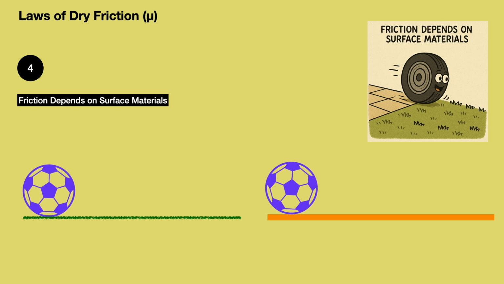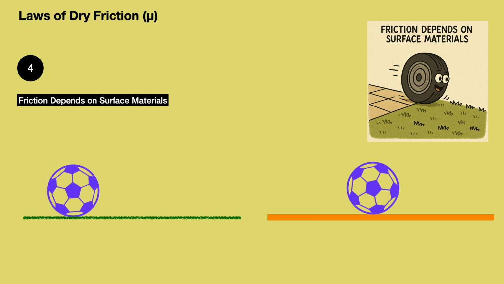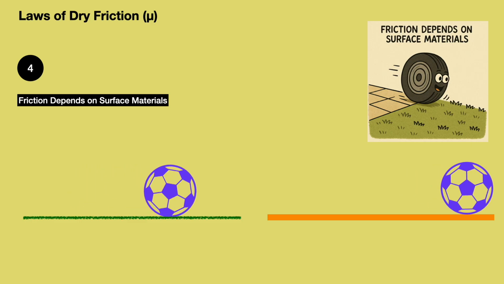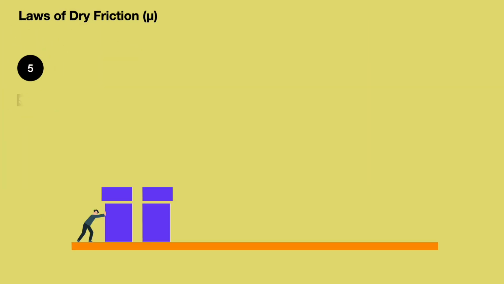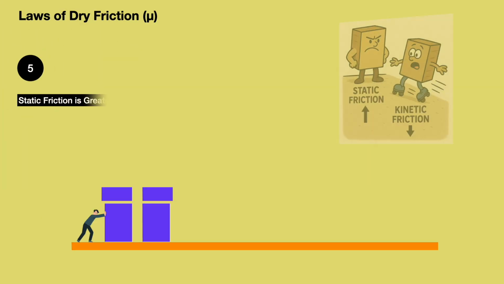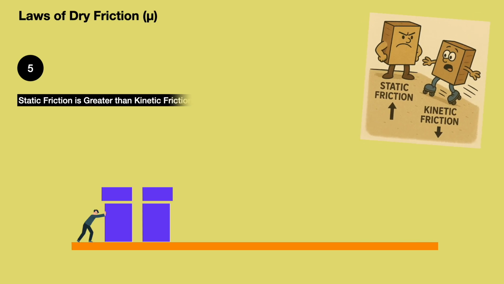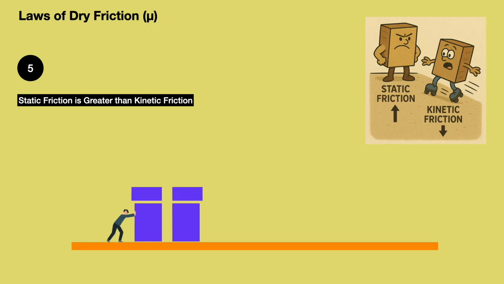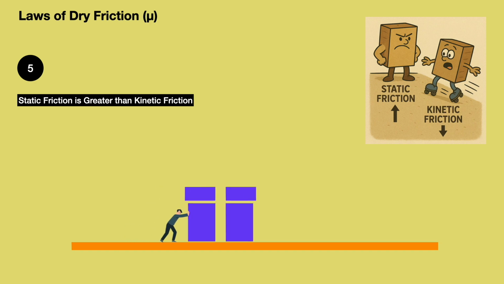Imagine kicking a football on grass and then on a smooth tiled floor. On grass, the ball slows down quickly because of high friction. But on a smooth floor, it keeps rolling much farther due to lower friction. The force required to start motion, that is, static friction, is always higher than the force required to keep an object moving, that is, kinetic friction. It takes more effort to start pushing a heavy box than to keep it sliding.